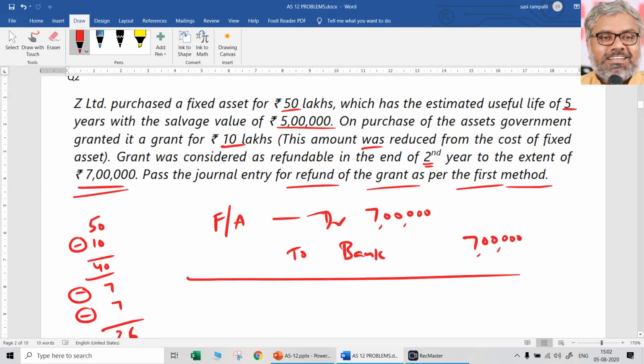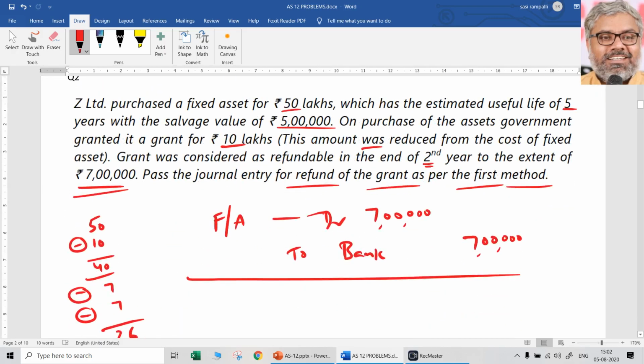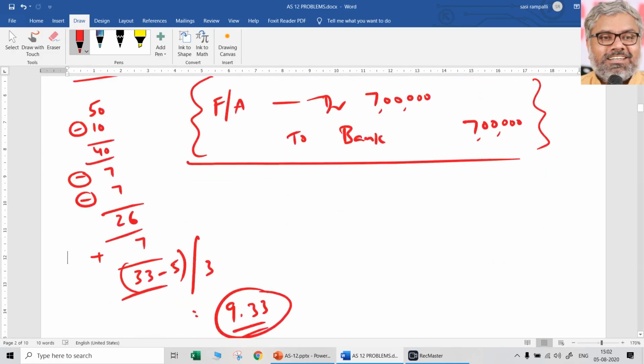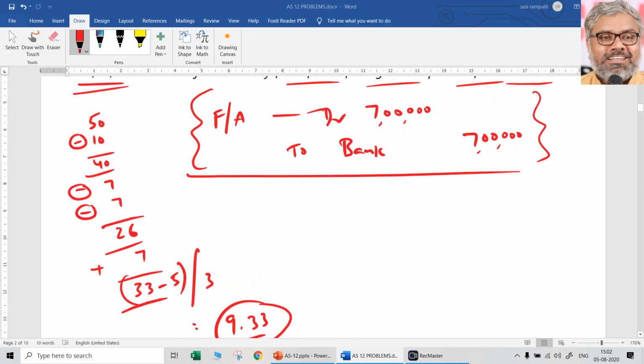This is how refund of government grant is treated, and the main point to note here is also, though it is not asked in the question, answer is only one entry. It is not an exam question, it is only a practice question. This question will be coupled with original treatment also, then only it becomes an exam question. So original treatment plus refund entry, both of them we should be able to pass. But main point also to be noted here is, what is the impact of that on the depreciation of the asset prospectively? This is the impact.